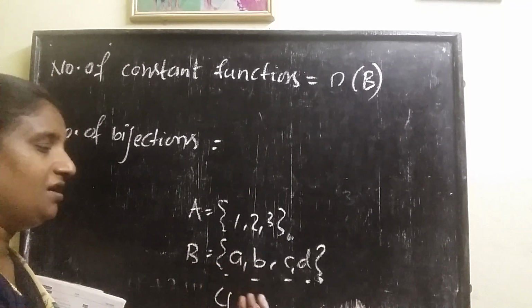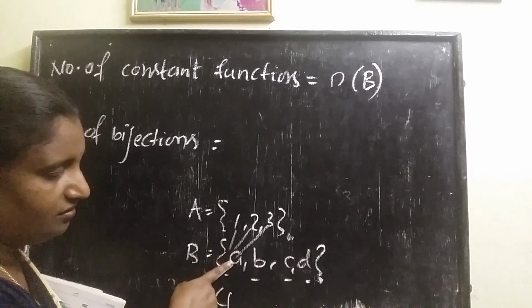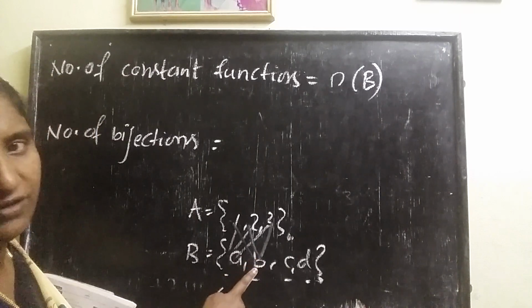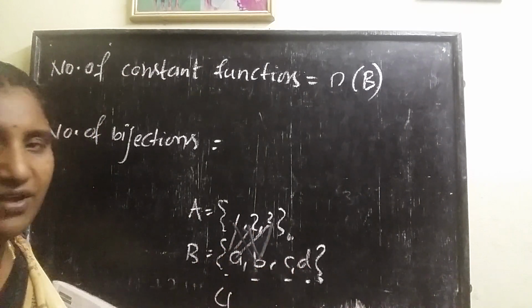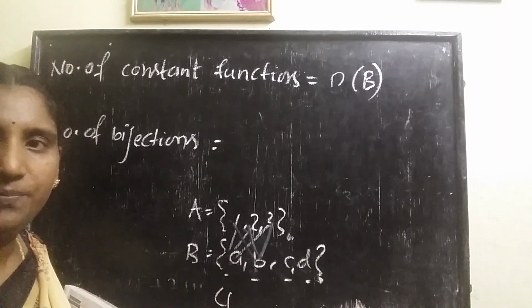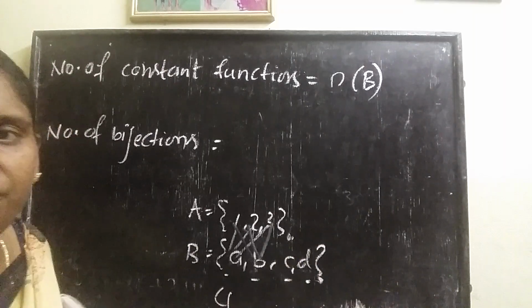How do we define one constant function? All the elements are mapped to a. This is one function. Suppose all the elements are mapped to b, that is also a constant function. Like that, how many ways? 4 ways we can form. So 4 constant functions will be formed. That's why the number of constant functions formula is n(B).